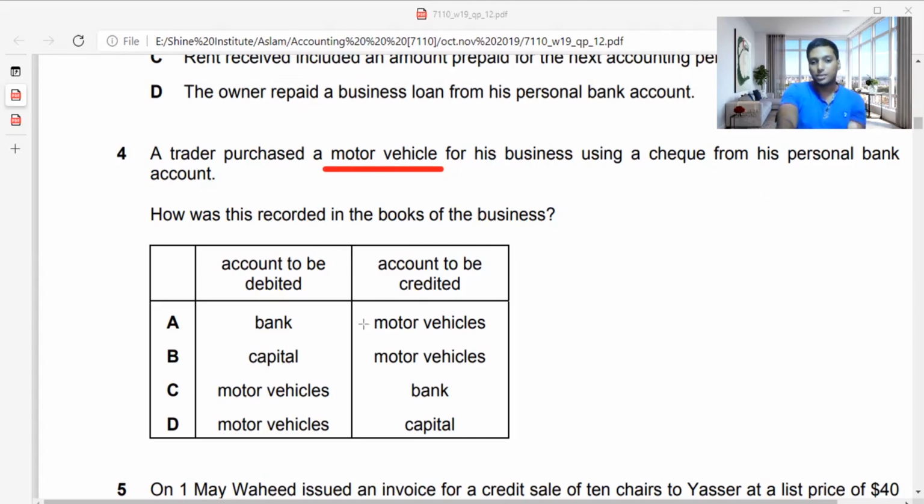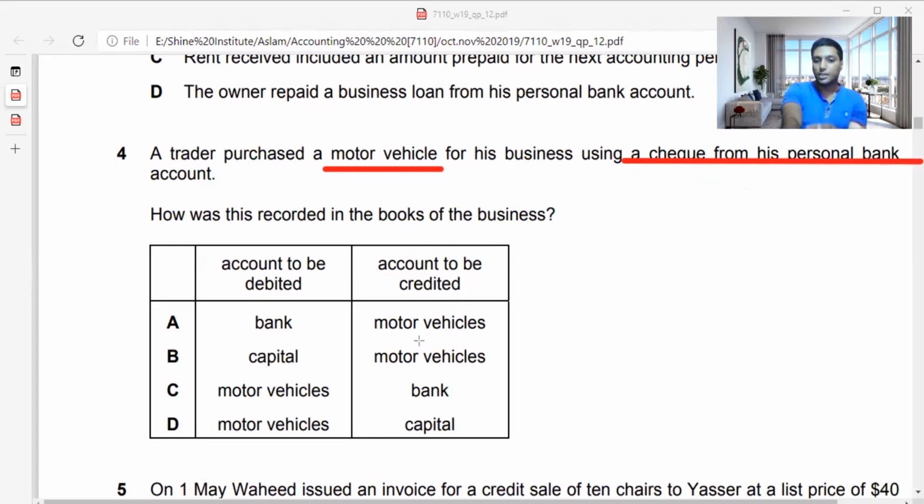So capital increases. Now this money, a check from his personal bank account, is the capital increment. Because he's putting in his own funds, he's investing into the business by paying for the motor vehicle. So motor vehicle is an asset account. Asset account increases, it is a debit.